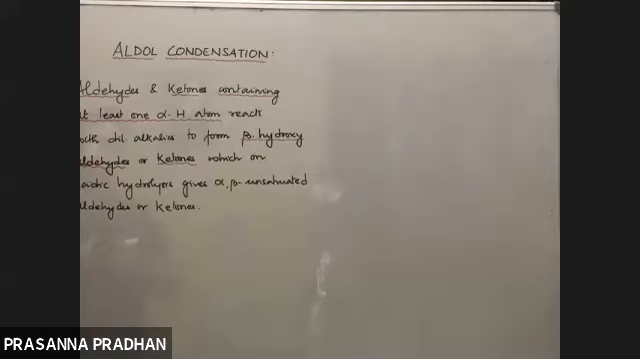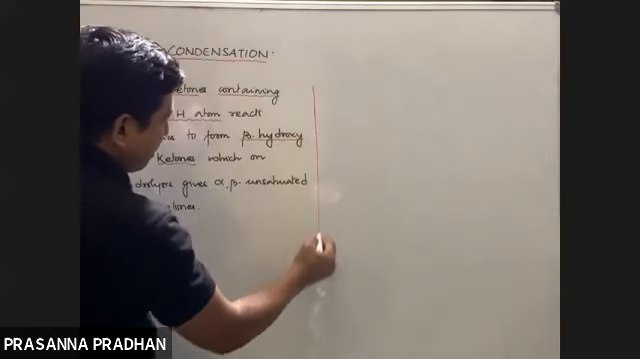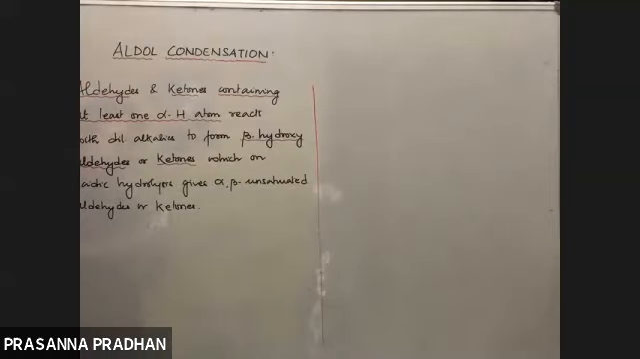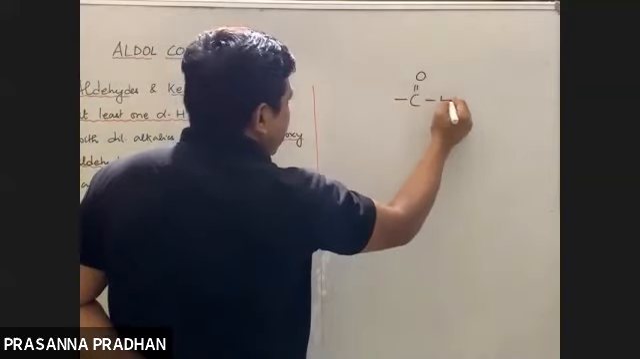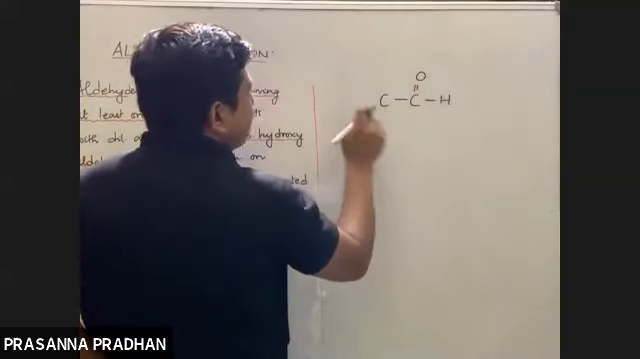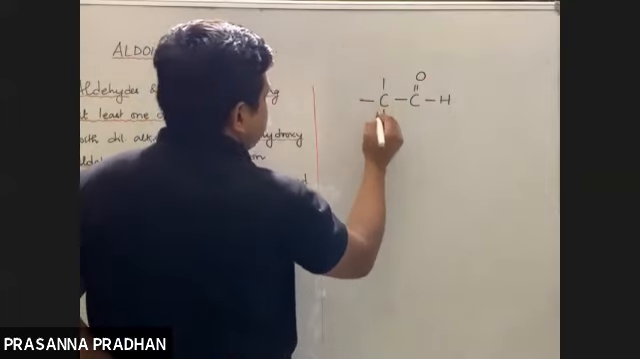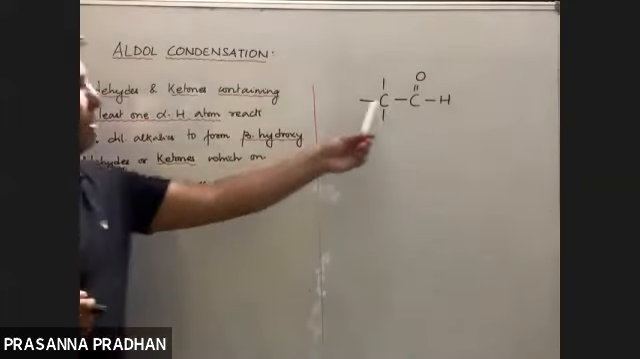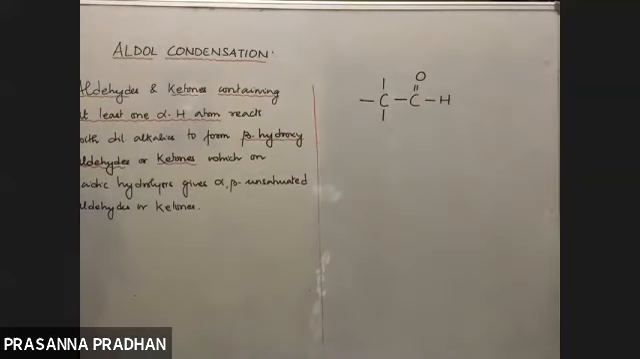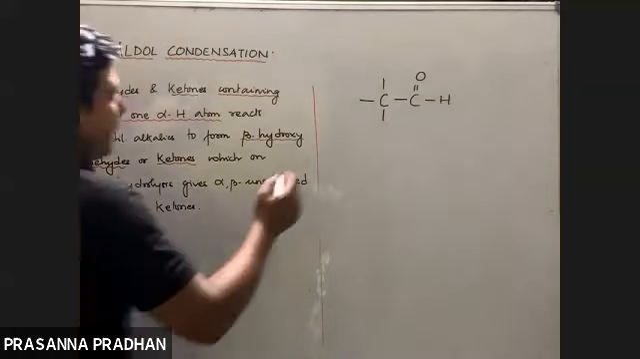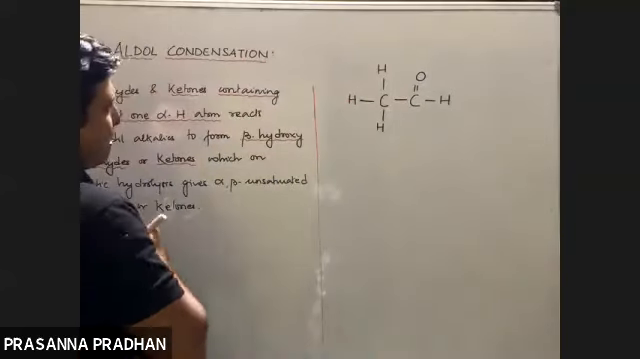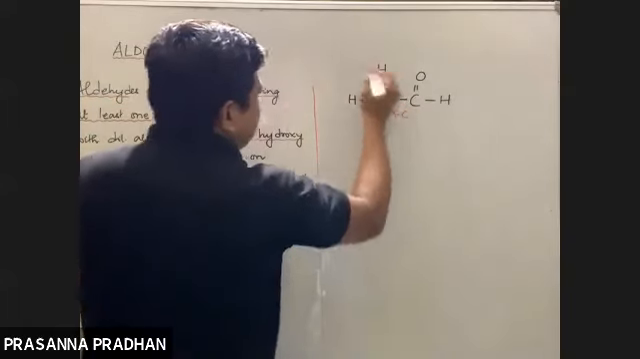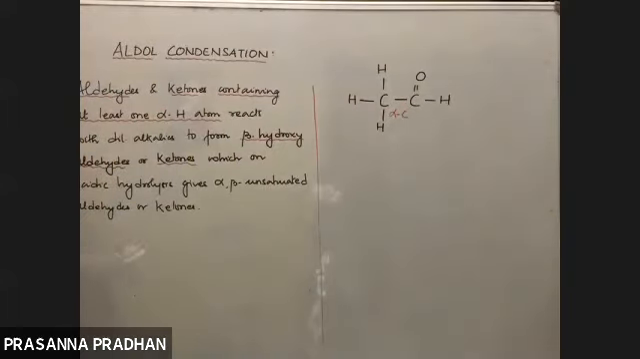Now let us see. Now we have an aldehyde group like this. This is the functional group. The carbon attached to the functional group is known as the alpha carbon atom. And the hydrogen attached to the alpha carbon is known as an alpha hydrogen. So this is your alpha carbon. This is your alpha hydrogen. So this will give you aldol condensation.